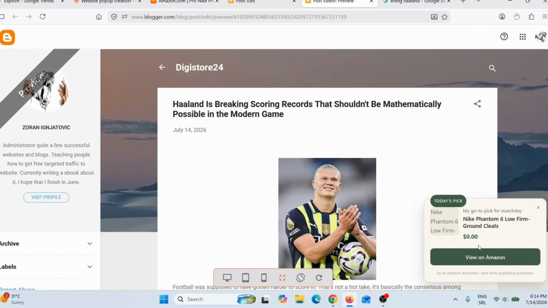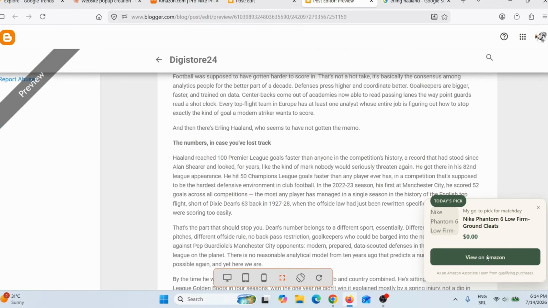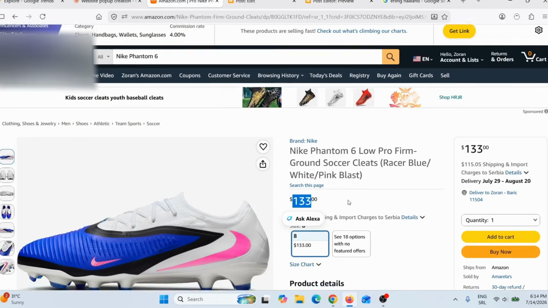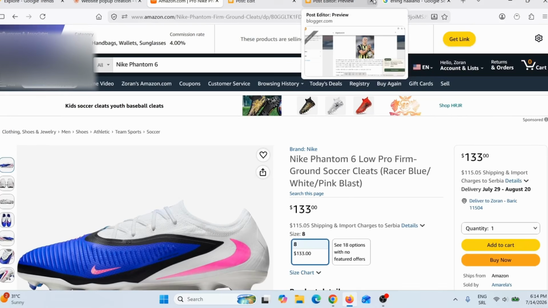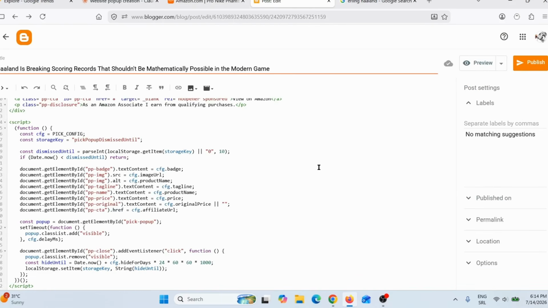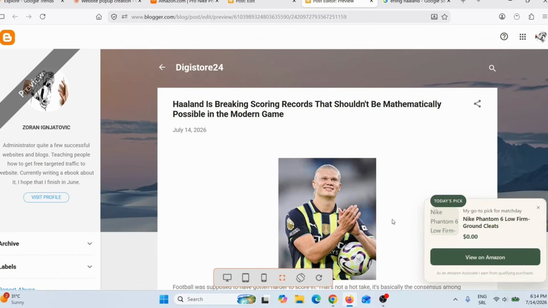And also this is my affiliate link. Because this is a preview, I cannot click on it, but when I publish this, this will be clickable. So when someone visits this page here, only this page here, this will pop up, and when they click on it, and if they buy these shoes here, I will earn an affiliate commission. So all you have to do now is just publish this article, and then start driving as much traffic as you can to this article that you published on your website, on your blog, that actually contains your Amazon affiliate pop-up in this case.